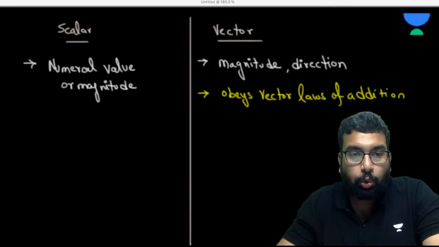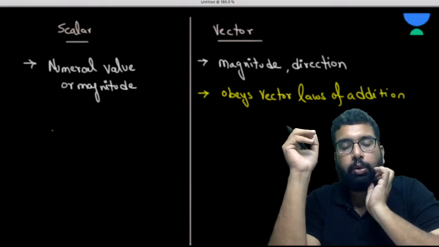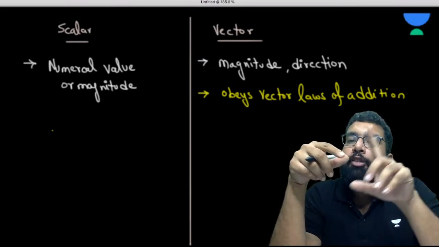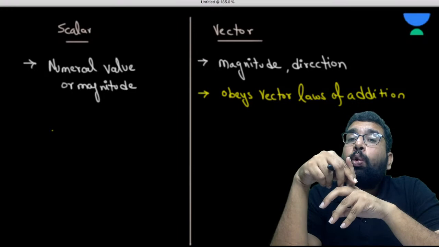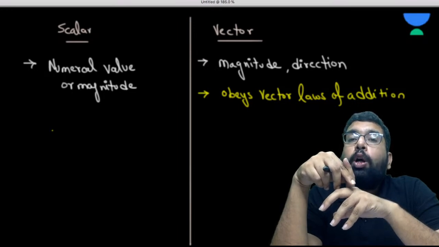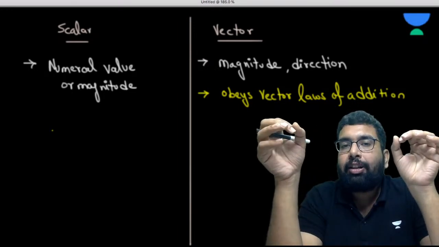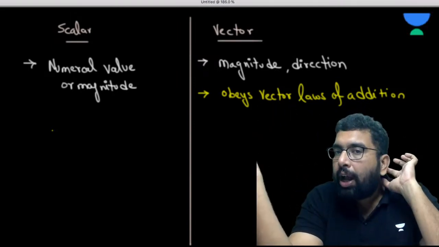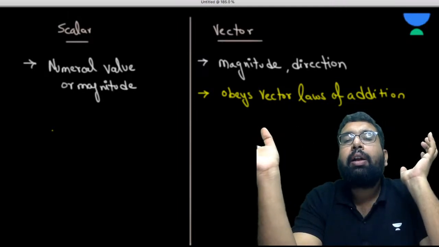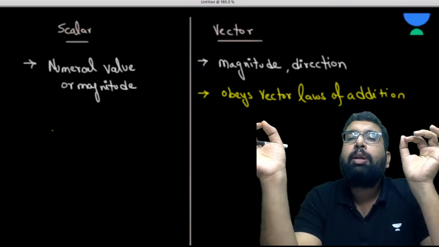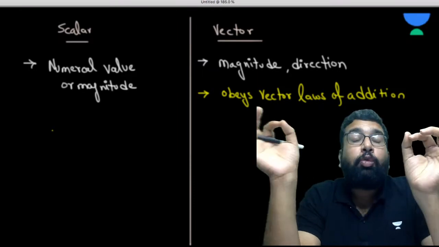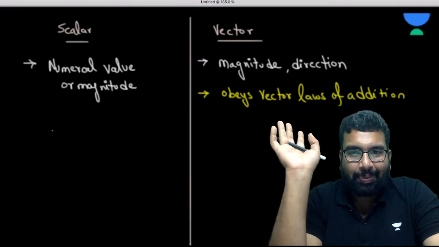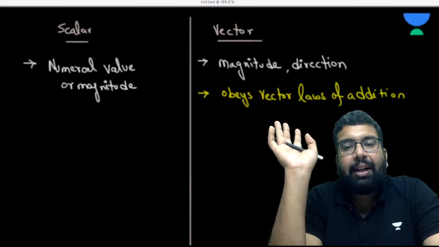Please try to understand this: those quantities which have magnitude, have direction, and also follow the vector laws of addition, that is the triangle law, parallelogram law and polygon law of vector addition, only then will that physical quantity be called a vector. So don't forget about this.